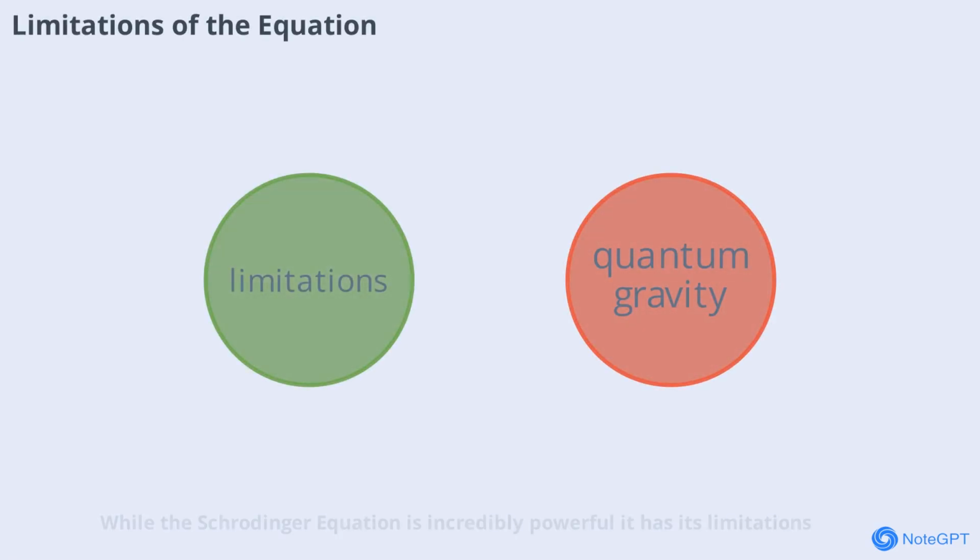While the Schrödinger equation is incredibly powerful, it has its limitations. It doesn't include relativity or describe gravity. For these, we need more advanced theories like quantum field theory and attempts at quantum gravity. Understanding these limitations helps guide future research in physics.